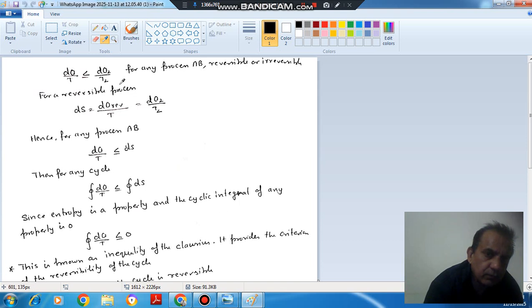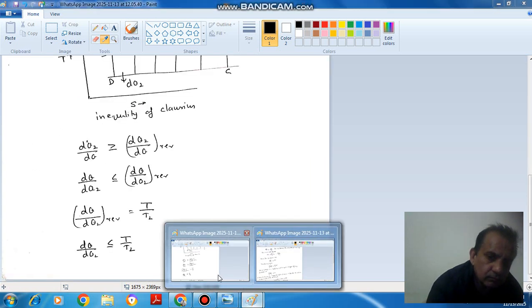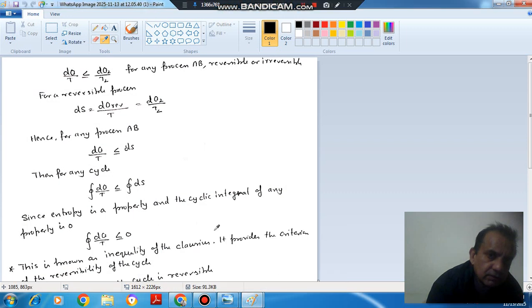So for any process AB, reversible or irreversible, modifying this, dQ by T is less than or equal to dQ2 by T2.